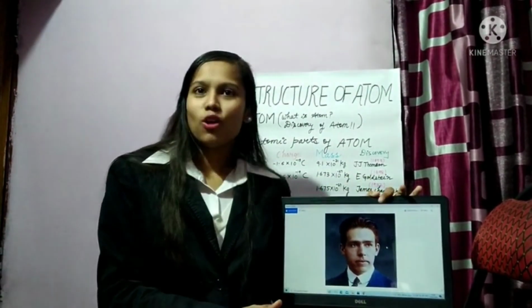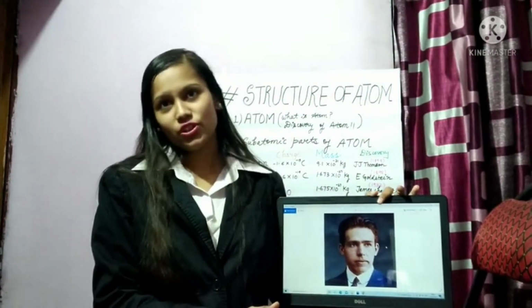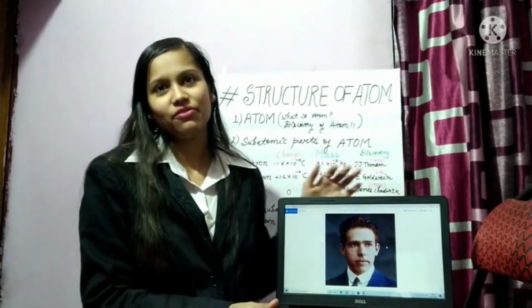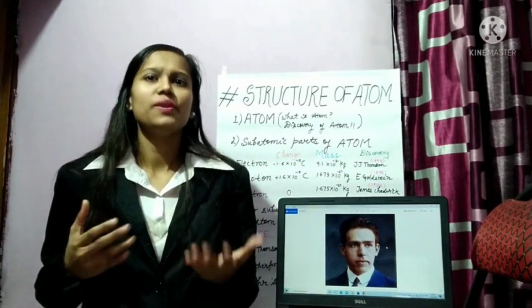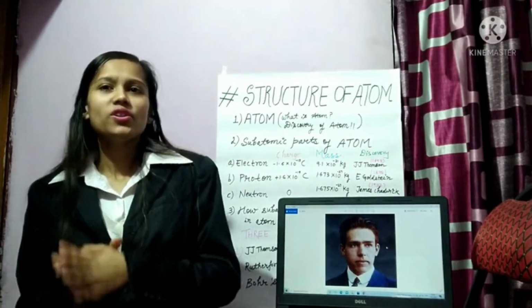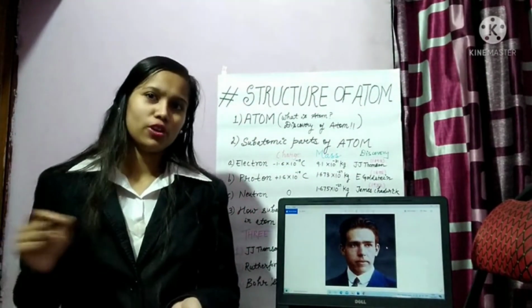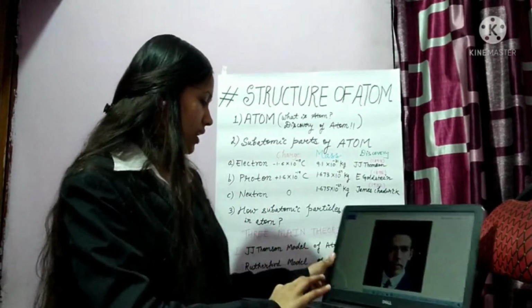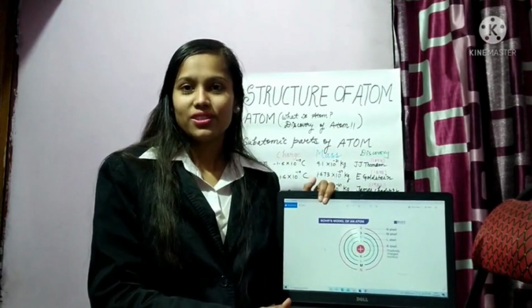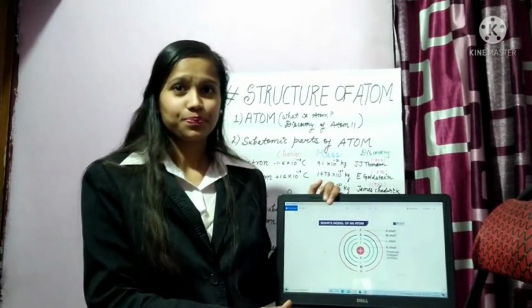In order to overcome the objections raised against Rutherford's model of atom, Bohr gave his model. Rutherford model's major drawback was that it couldn't explain the stability of the atom. Bohr said electrons do revolve around the nucleus, but their energy remains fixed. How? So this is Bohr's model of atom.